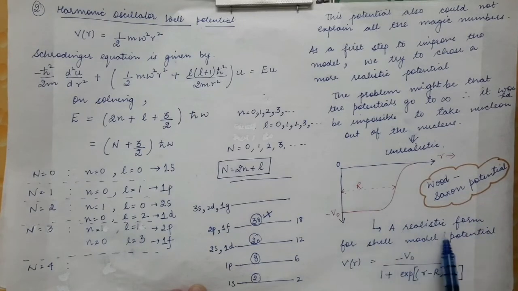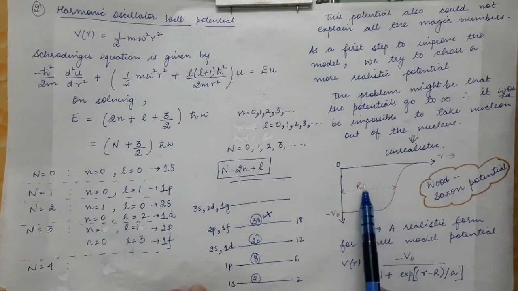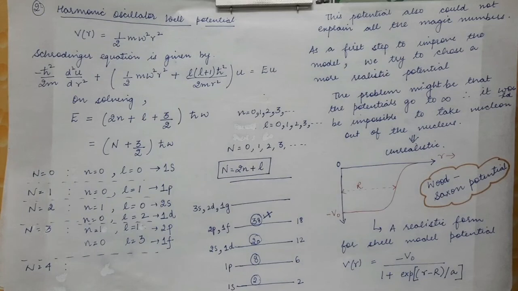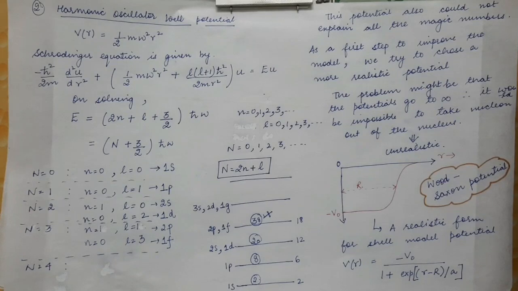So this is a more realistic form of the shell model potential, and it is given by the formula minus V0 divided by 1 plus exponential of r minus capital R divided by small a. Here capital R is the mean radius. Now again we will use this potential and solve the Schrodinger wave equation, and then we will obtain the various energy levels, and then we will check if those energy levels are able to explain the magic numbers.